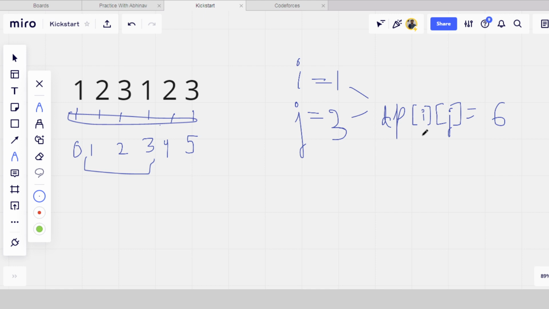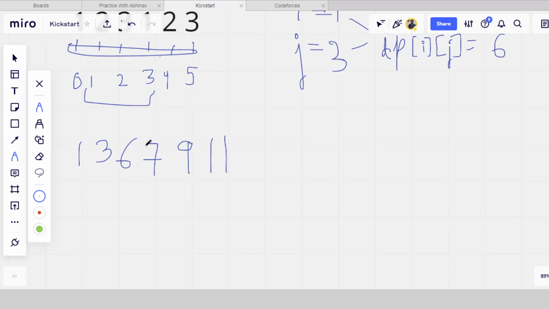I hope you can form such an array, but I am going to explain that anyway. What we will do is, first of all, find a continuous sum. The sum of the first is 1. Then the sum of 2 and 1 is 3. Then the sum of 1, 2 and 3 is 6. Then the sum of 1, 2, 3 and the next is 7. Then 9. Then 11. Basically we are finding the sum of all the branches of all the trees before that tree, including it. The branches of this tree is 1 and before it there is no tree. Here the branch of this tree was 2 and there was one branch before this tree, so there are 3. Basically this is what we have done.